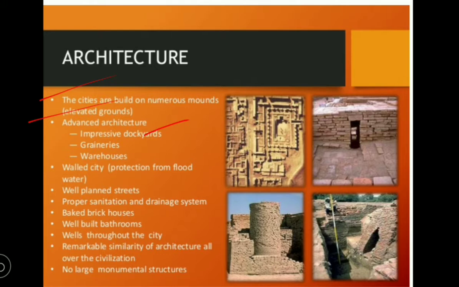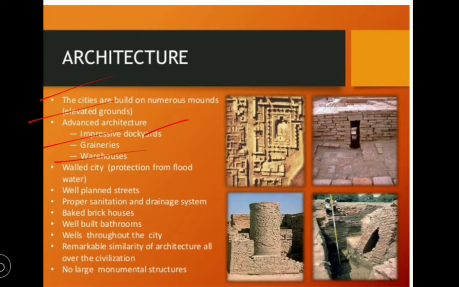It is used as one of the surfaces to connect the ship and the dockyard. And granaries, the storehouses of the crops, were dug in the earth and the crops were stored inside.